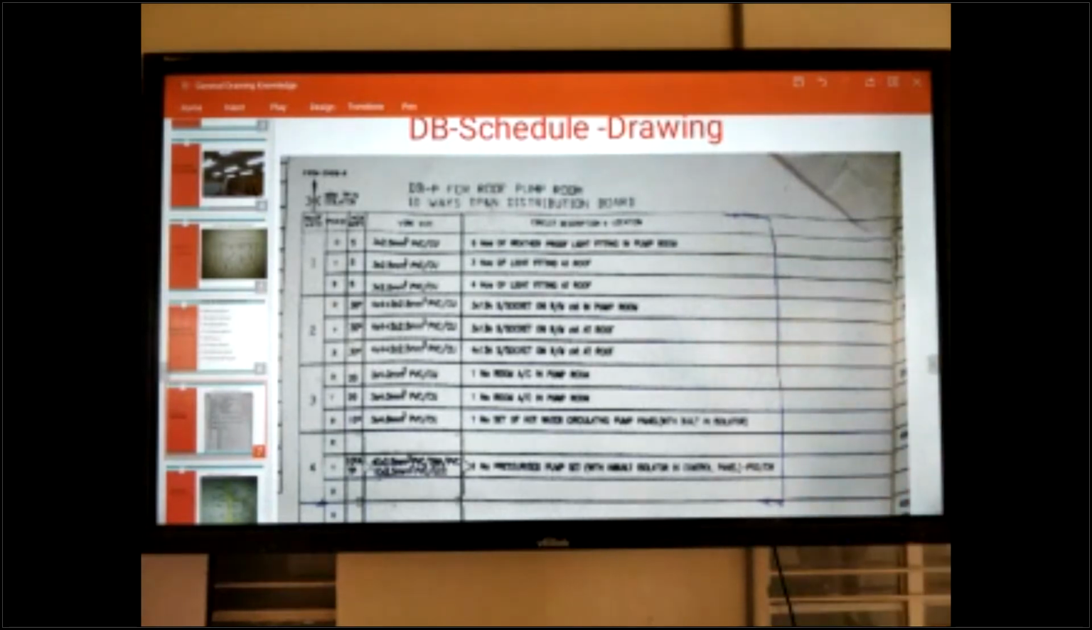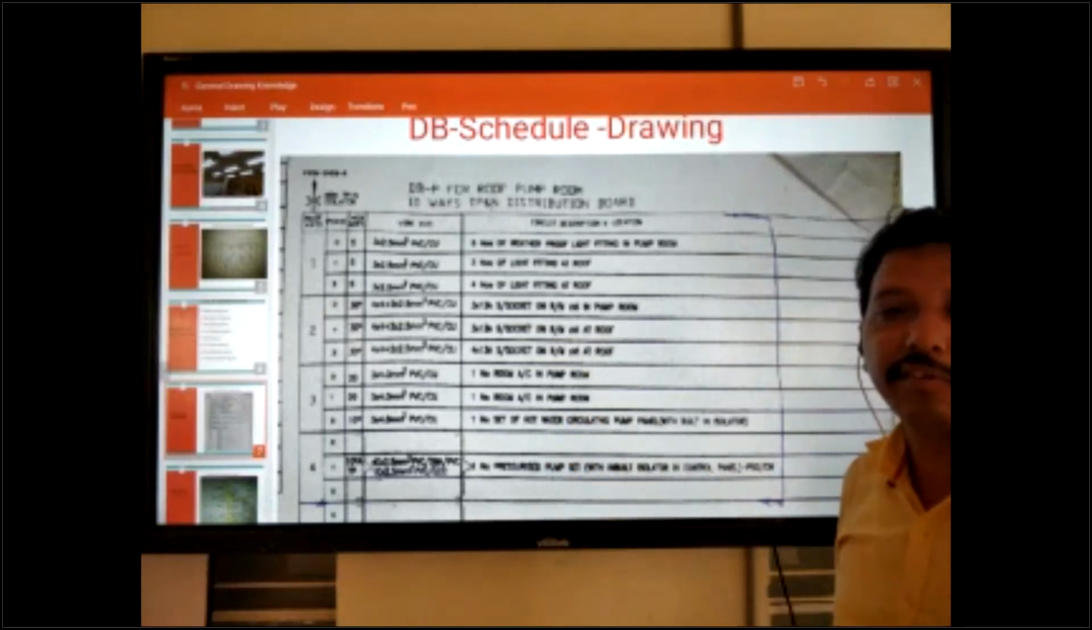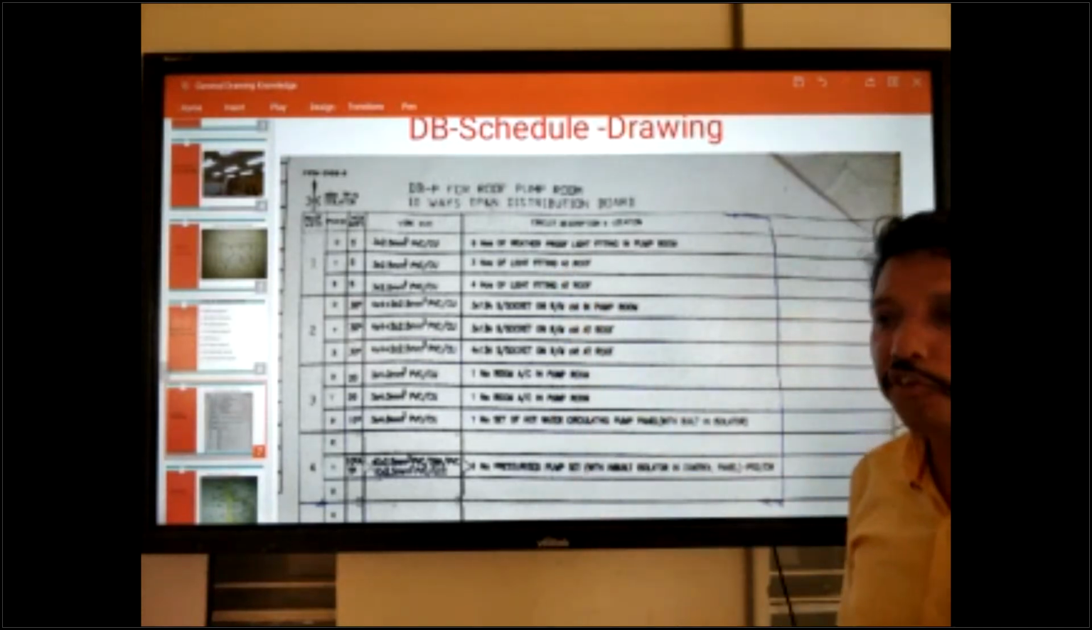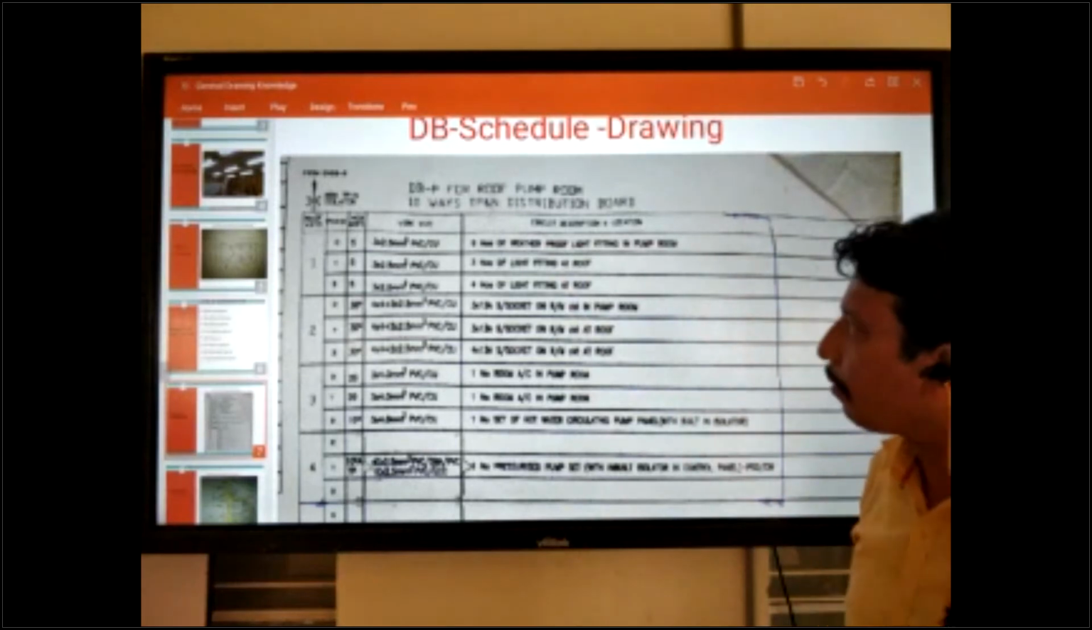This is the DB schedule, okay? The DB schedule is most important for an electrician. First, you take the knowledge of this one. The most important drawing is this one, okay?